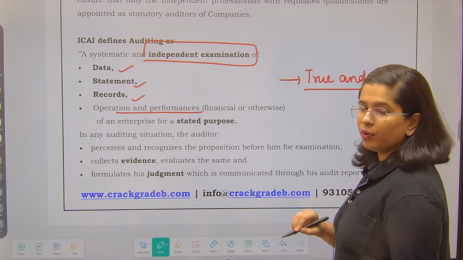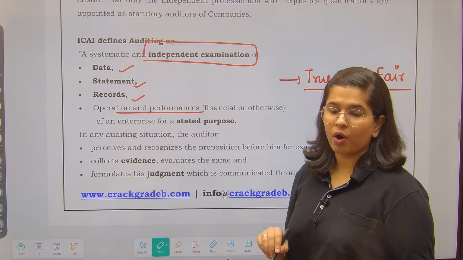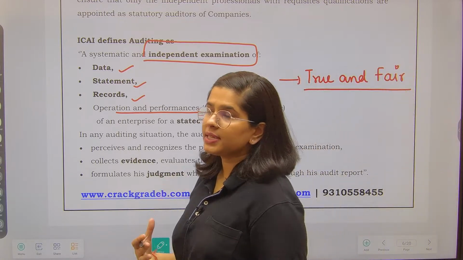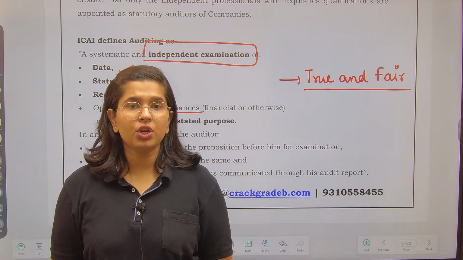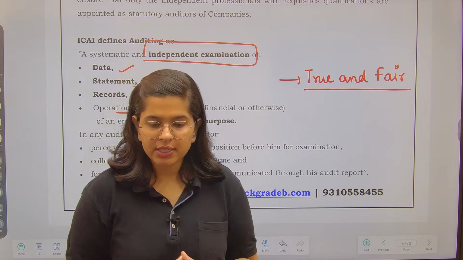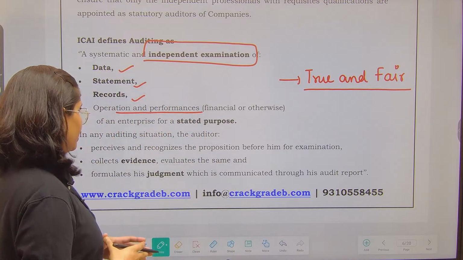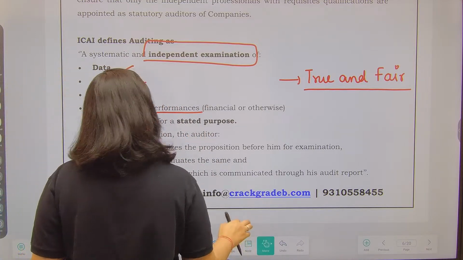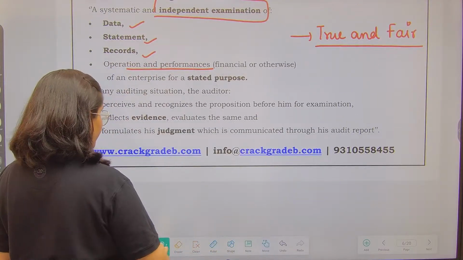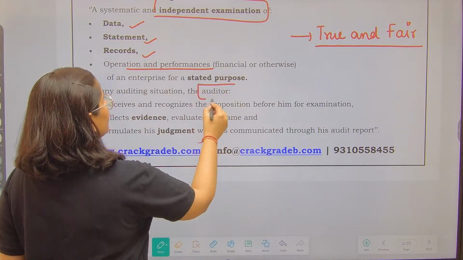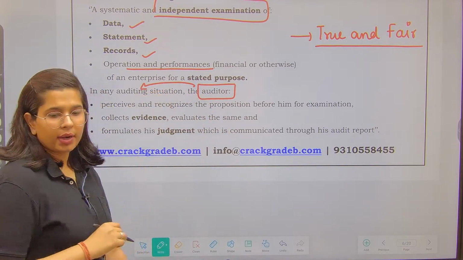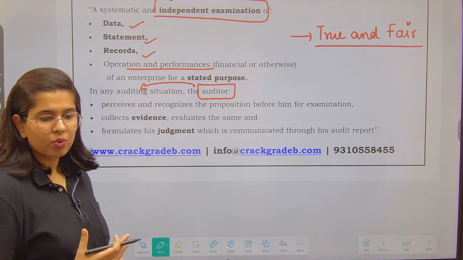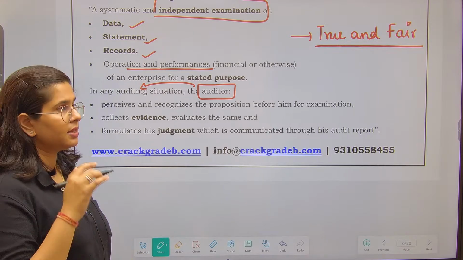You want to find out whether they are true and fair or not, whether they represent the actual status as well as the position of the business or not. So this is the function of auditing. While doing the auditing, what does an auditor do? The person who conducts the audit is called the auditor, right?